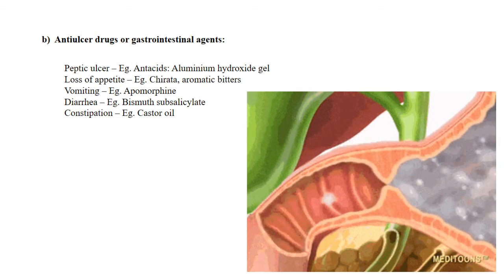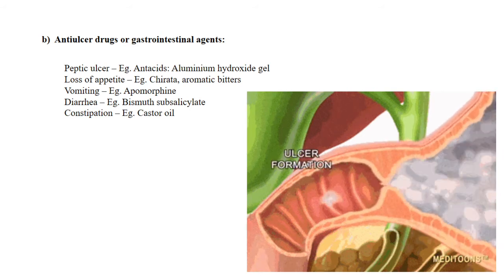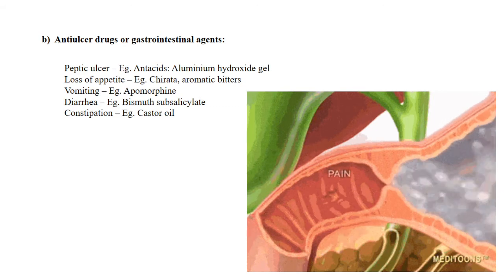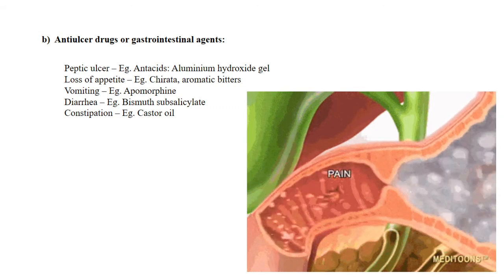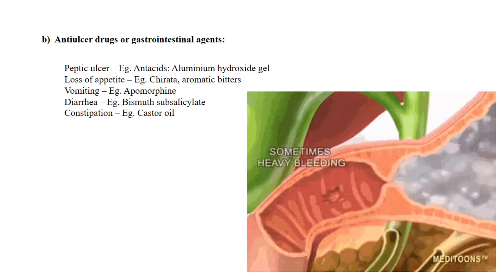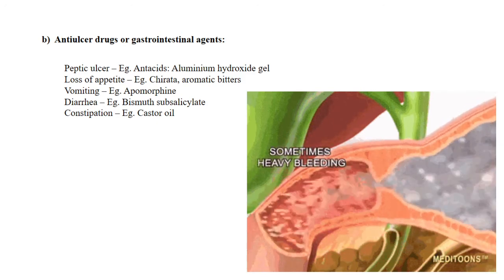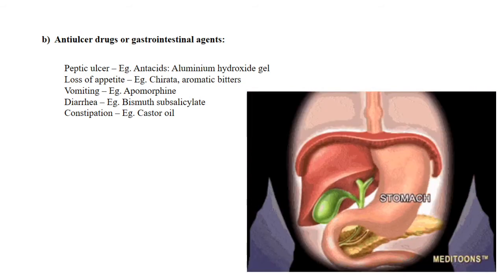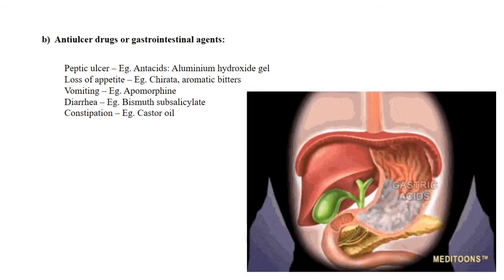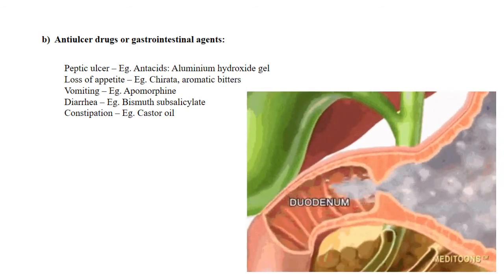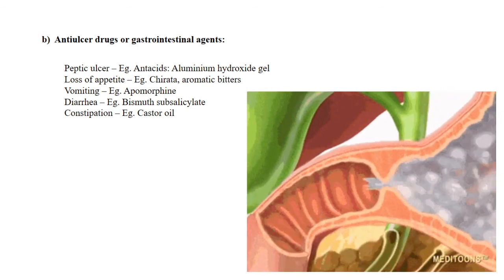And the drugs that help to treat this ulcer are antacids. For example, aluminum hydroxide, milk of magnesia, etc. All these antacids clear the extra acids in our stomach and help to protect our stomach from erosion by gastric acids.